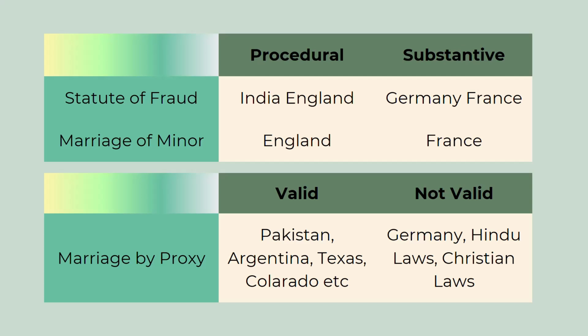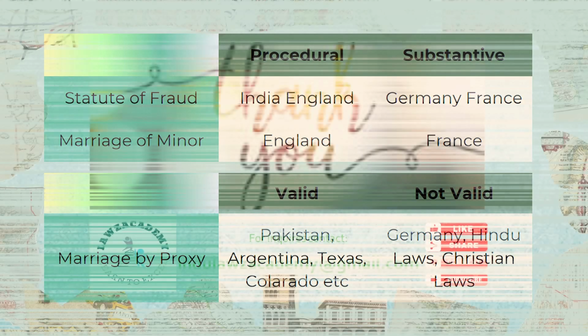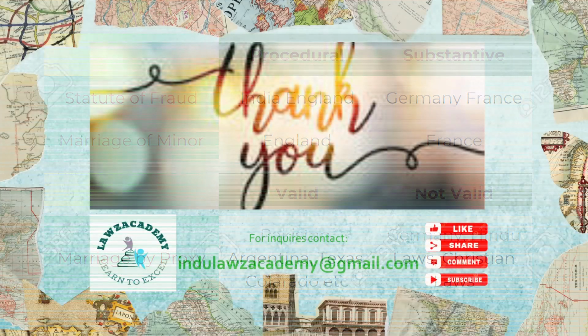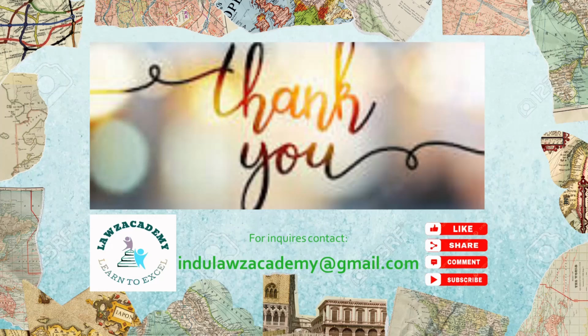As far as characterization is concerned, we divided it into three different stages, stage 1, 2, and 3. Each of these stages help us determine which law to apply and what will be the final judgment. In case you require a step-by-step analysis of why characterization is required with help of a case law, I have done the same in the Farah versus Farah case. The link for the video is given in the description below. You can click on it and have a go at it. Each of the stages of characterization needs in-depth analysis, and we will be taking it up in our further videos.